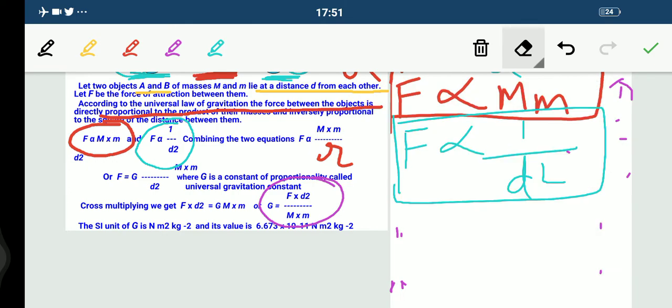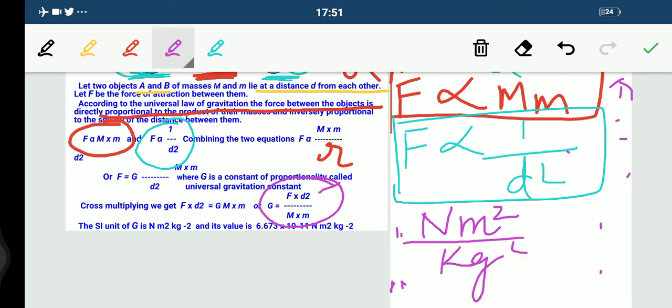Listen to me very carefully now. You just put everything here. What is the unit of force? Newton, right? For D square, distance, we measure distance in meter, so I am writing its unit meter, and here it is square, so I am also writing square. Then capital M and small m are both masses, so we write masses in kg. So 1 kg and then another kg, it becomes kg square. Now Newton meter square and kg square, when it goes upward, it becomes kg to the power minus 2. This is what the unit is.